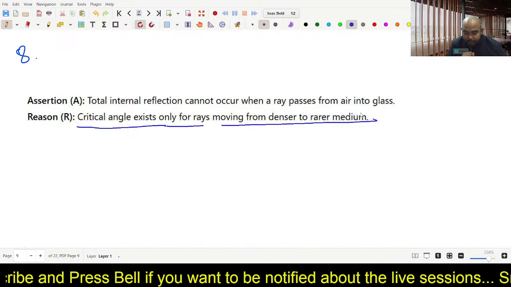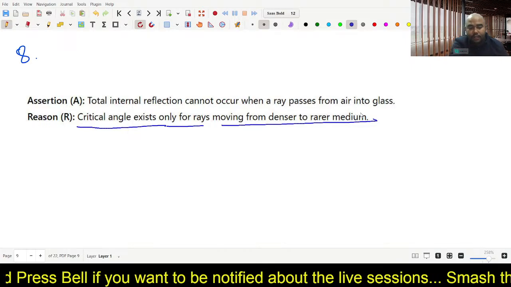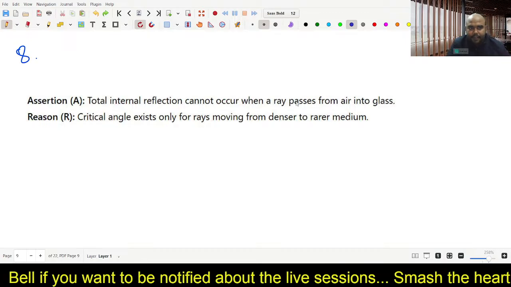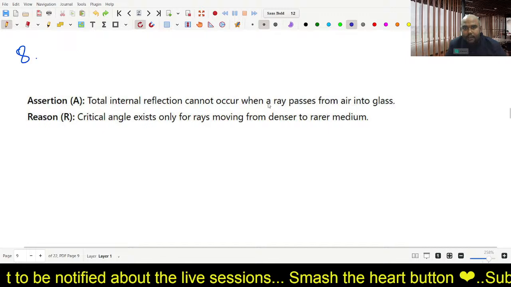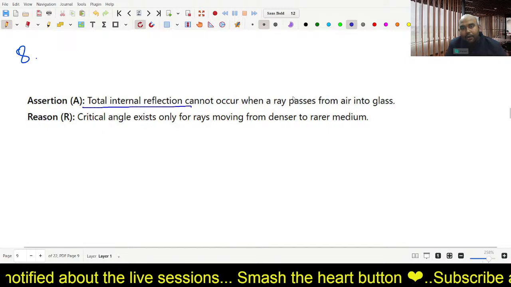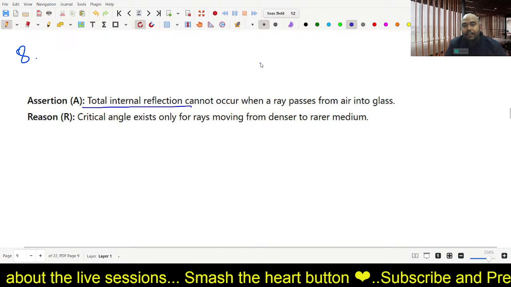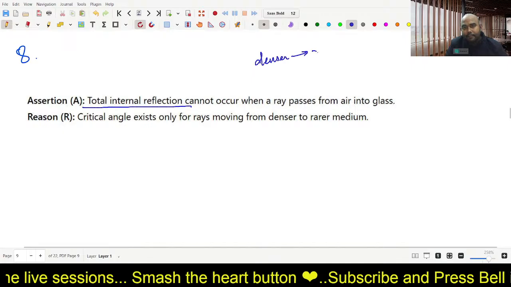Yes, Preetham, your answer is correct. Ayush, try again. See, the assertion is absolutely correct, because total internal reflection will happen only when a light ray is passing from denser to rarer medium.